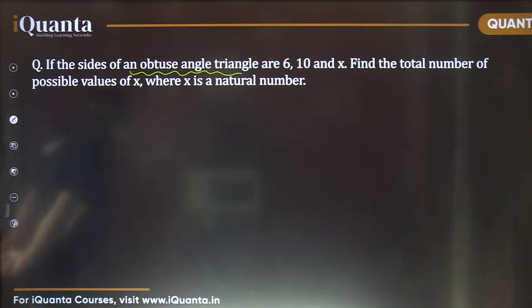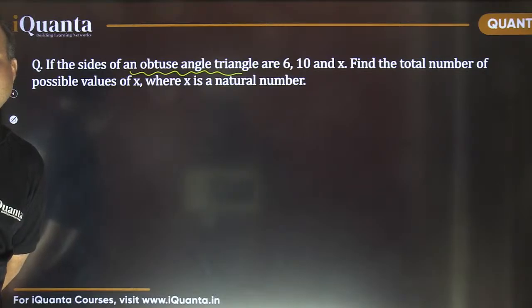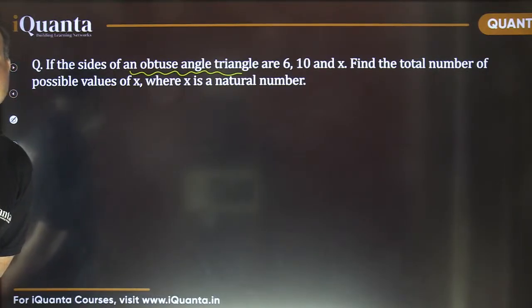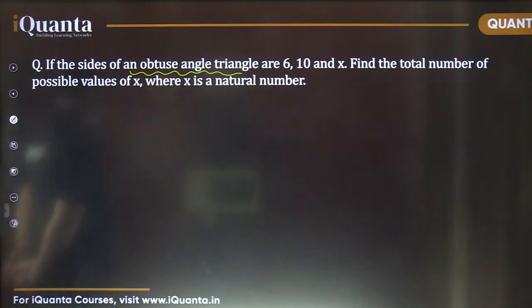√3 by 2 here. Height becomes √3 by 2 times side length.